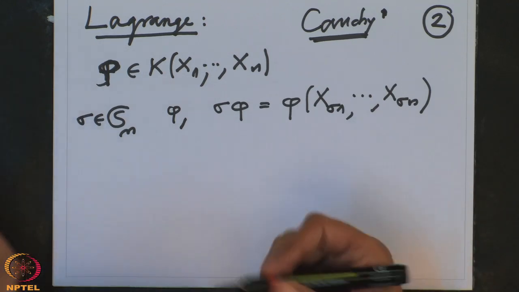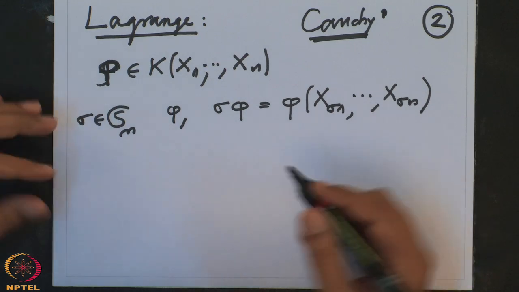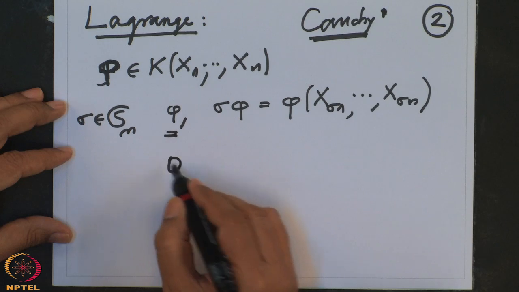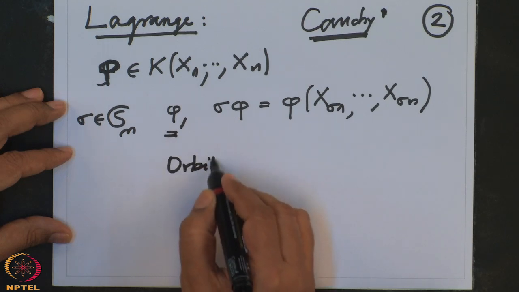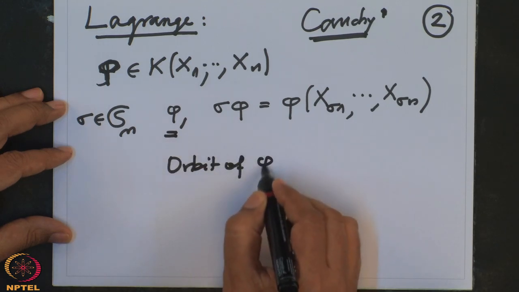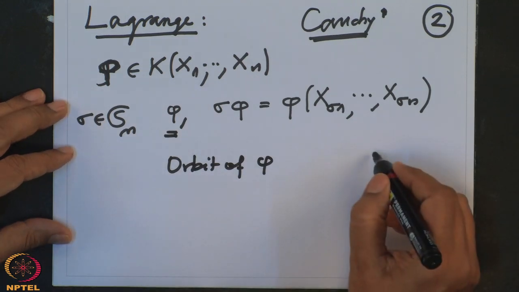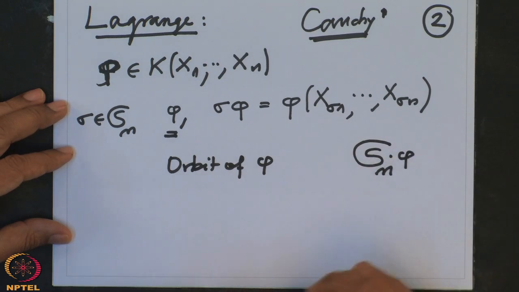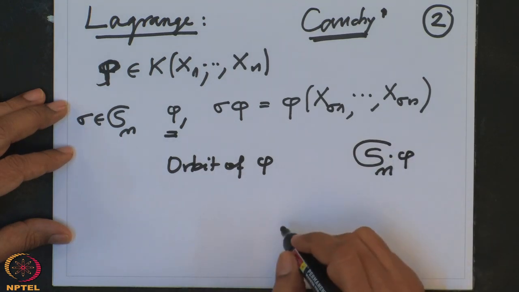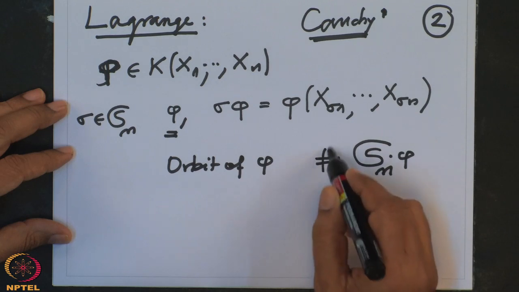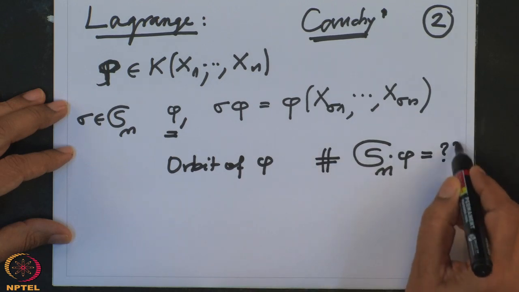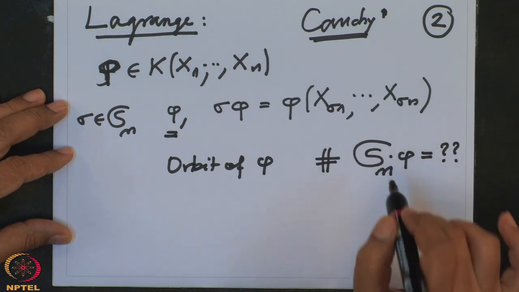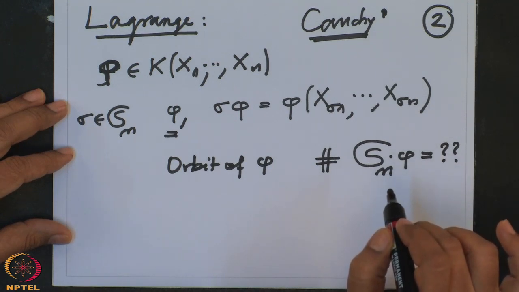So, in our language now, it's very easy. That means he has taken phi and he has taken the orbit of phi under this action. So, in our notation, remember, it is Sn multiples of phi. And his question was, what is the cardinality? That was what Lagrange wanted. And he could guess clearly that this is a divisor of n factorial.